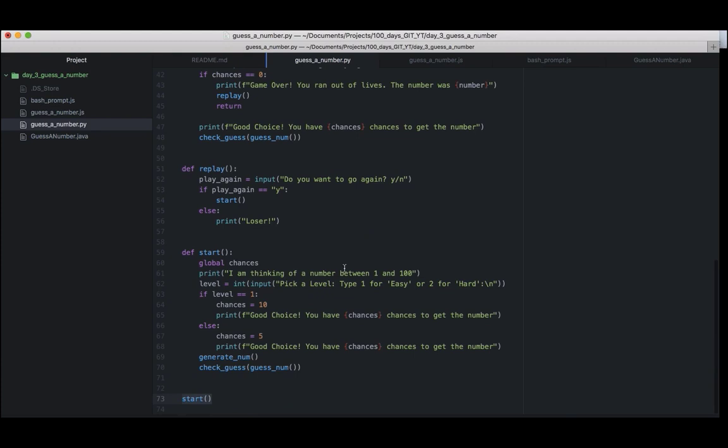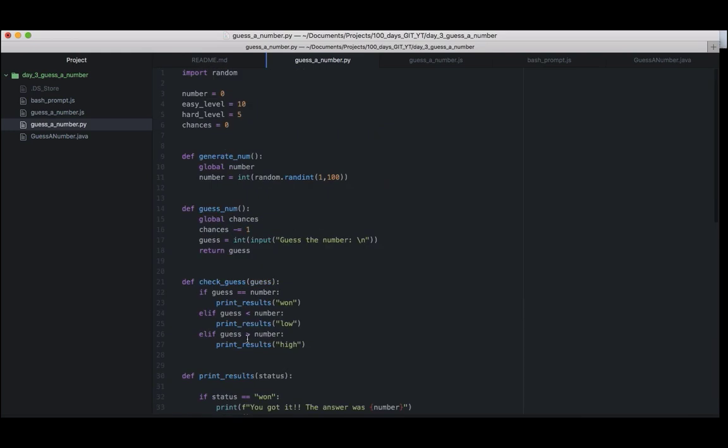Okay, so it's gonna print out "I'm thinking of a number," and then as usual Python uses input to get the input, right? And then if the level is 1, you get these chances. If it's 5, you get 5 chances. And then afterward we generate a number. How do we generate the number? It's just simply here, come up here, and it updates that number, which is this one. So it's a number between 1 and 100, and int includes both numbers, so that's cool.